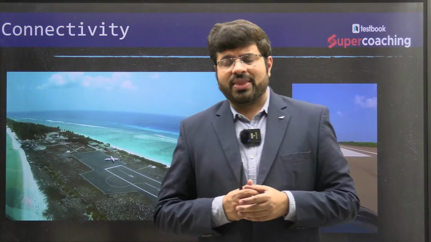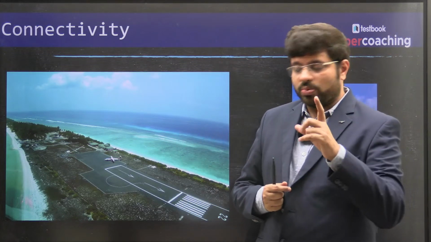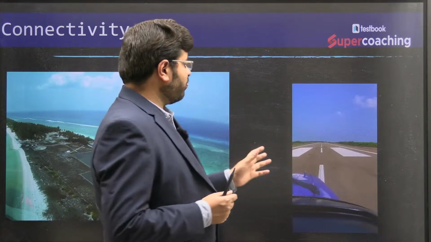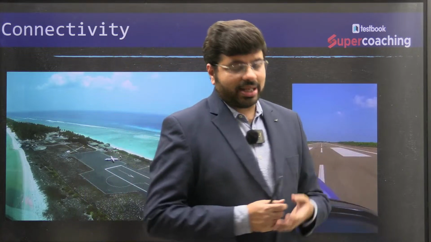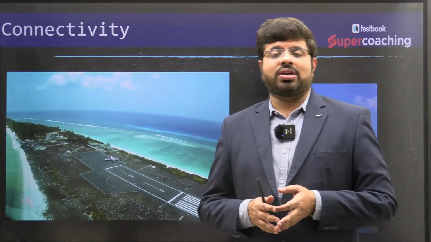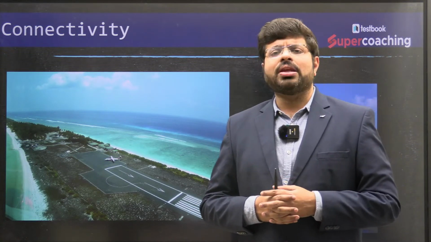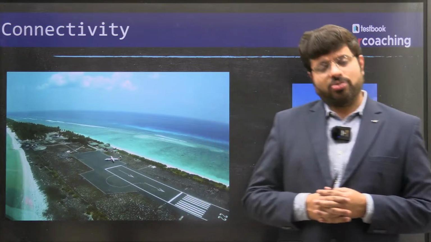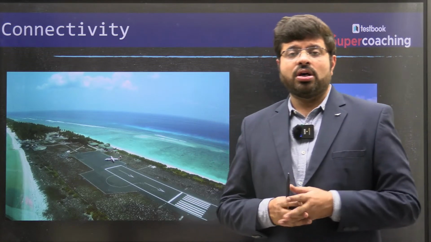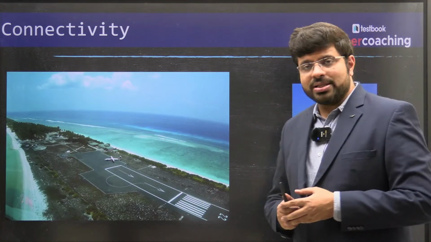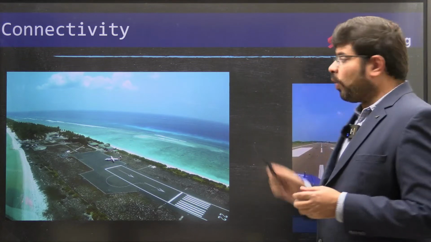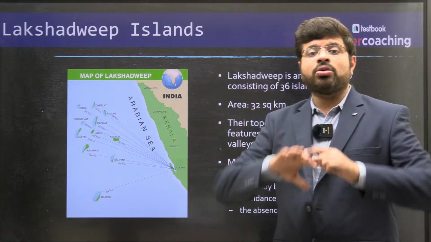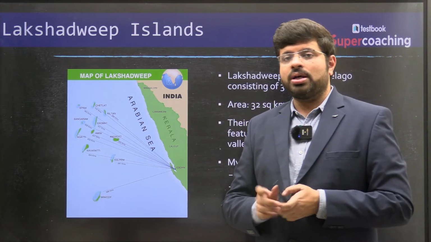Remember one thing, if you want to develop tourism, one crucial factor is connectivity and infrastructure. Connectivity is also one type of infrastructure, whether it is railroad, or else the quality of hotels we are providing, which we need to increase. There are many hotels we are developing right now with Taj groups and other groups as well, which are promoting the quality of hotels, right? So keeping in mind the challenge of connectivity, what India can do is promote a circuit of tourism. We call this a concept called circuit tourism.